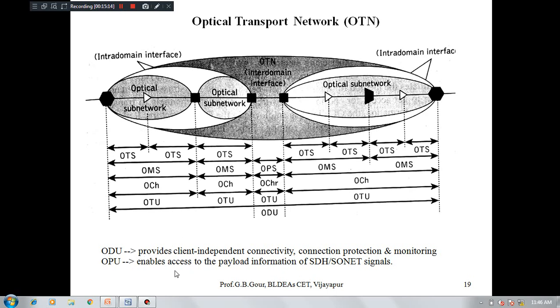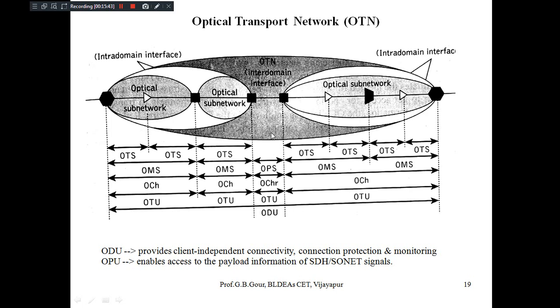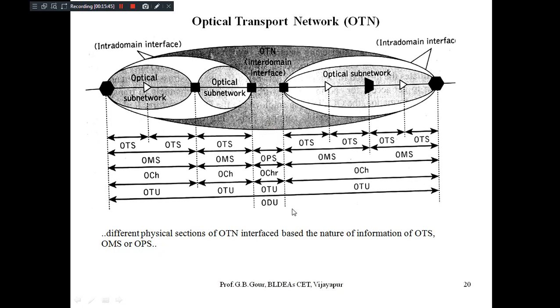Next, the optical payload unit enables access to the payload information like SDH and SONET signals. Payload here means the whole OTN structure, which heavily depends on the functionalities of SDH and SONET. It is as if we access the services of the top layers in the OSI model; some services depend on the lower layers. This is how the OTN provides inter-domain or intra-domain facilities.